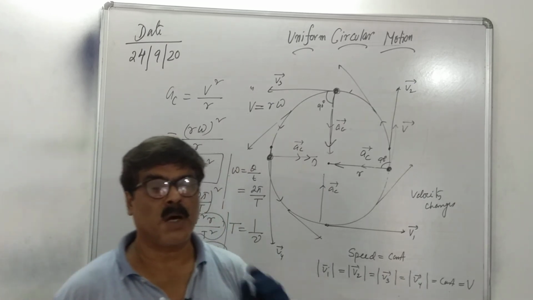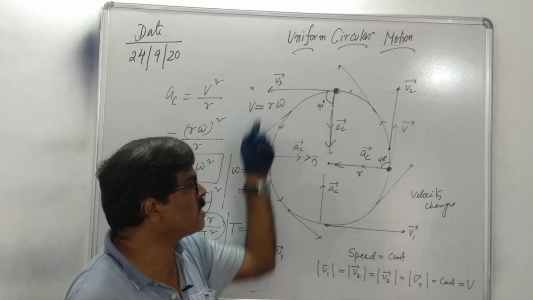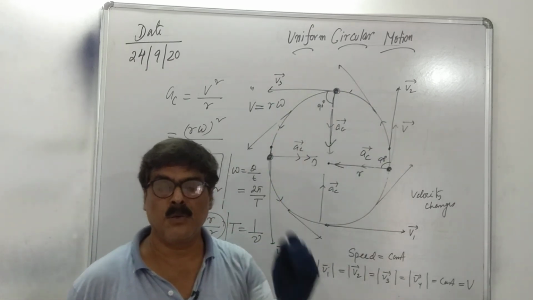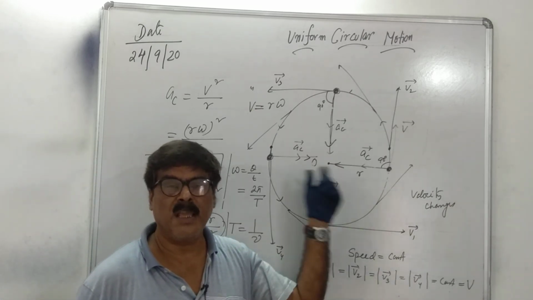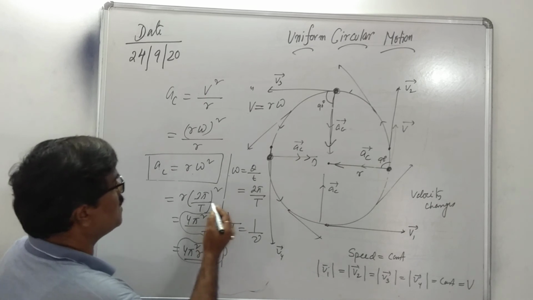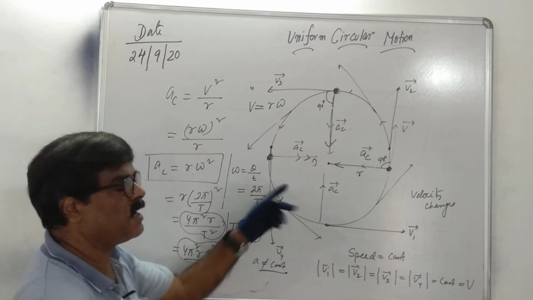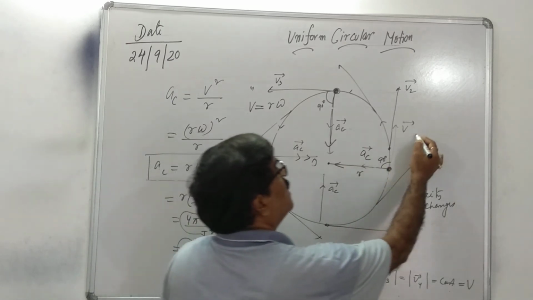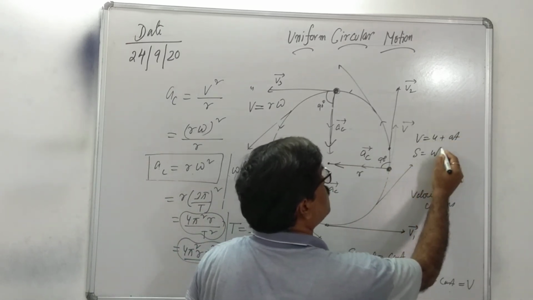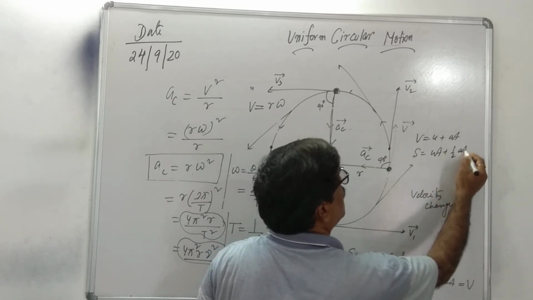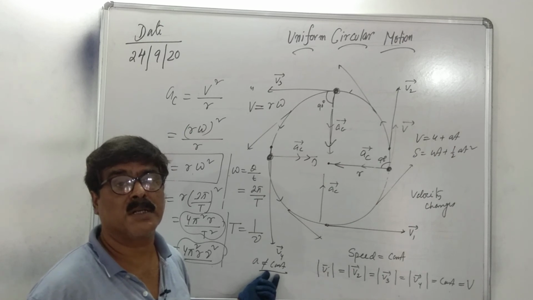Now, one more point here: during uniform circular motion, acceleration is not constant. Acceleration is not constant due to change of direction. That is why our linear equations V is equal to U plus AT, S is equal to UT plus half AT square are not applicable for uniform circular motion.